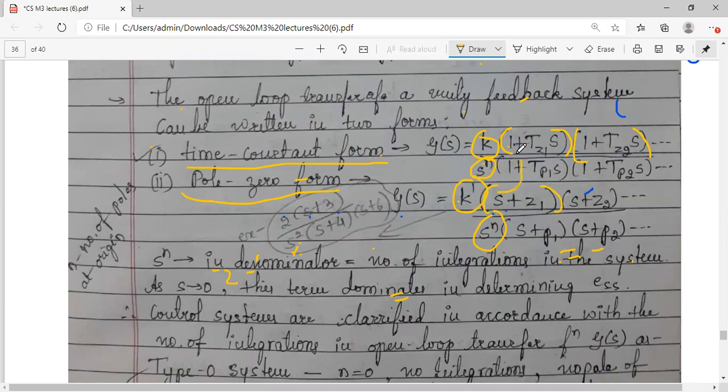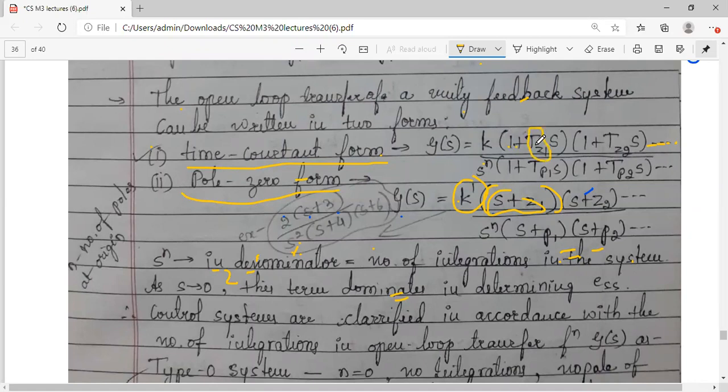So how can you convert this into 1 plus, and the reverse? Here you want only s, so that here it is s plus something, and here you have tz1 into s. In each of these brackets, where I have put dots, you can see the series is continued. Here I have shown only two factors.